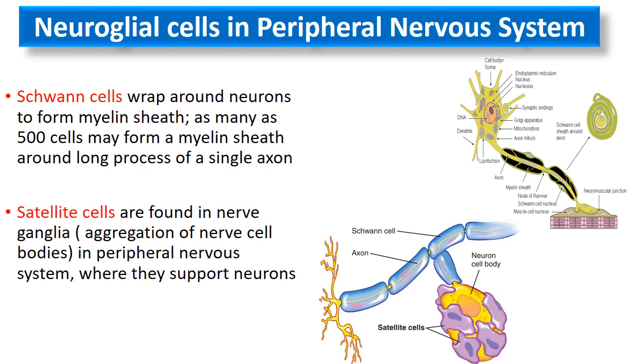The collection of neuronal cell bodies outside the central nervous system is known as ganglia, and the collection of neuronal cell bodies in the central nervous system is known as nuclei. So the satellite cells are found in the nerve ganglia in the peripheral nervous system, and they support the neuronal cell bodies. So there are four types of neuroglial cells in the central nervous system and two types in the peripheral nervous system.